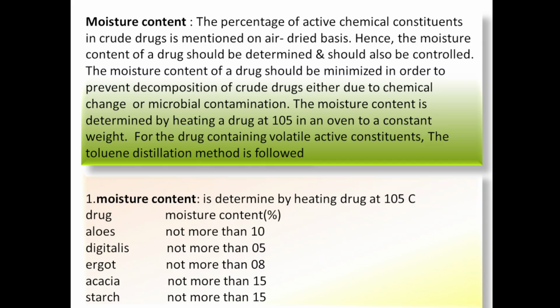For example, aloe not more than 10%, digitalis not more than 5%, ergot not more than 8%, acacia not more than 15%, starch not more than 15%. These are the moisture content limits which are given for each and every drug in official book, and the drug should be within that limit. Then that drug is of good quality and it can be stored for longer period of time, as well as used to prepare various types of formulation.